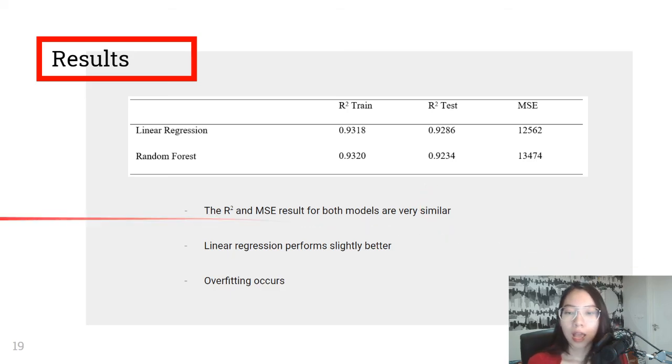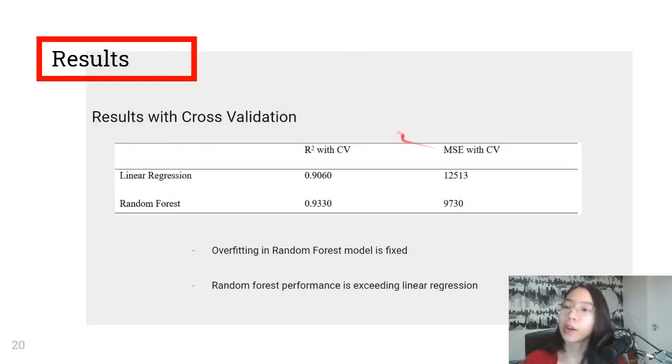In order to fix that, we applied cross-validation techniques to both of the models with a k-value of 10. After doing another training and testing process, we get the new R-square and MSE results for both models.